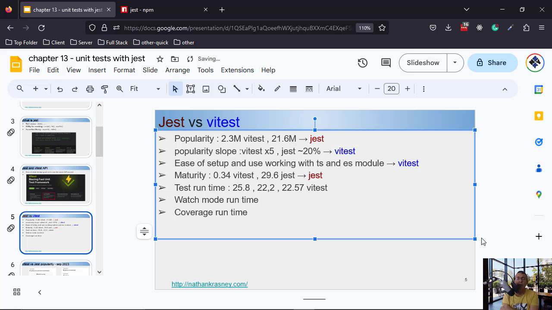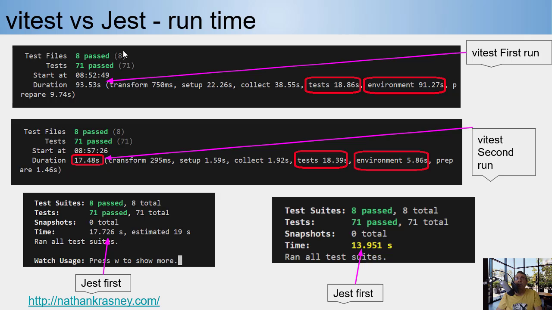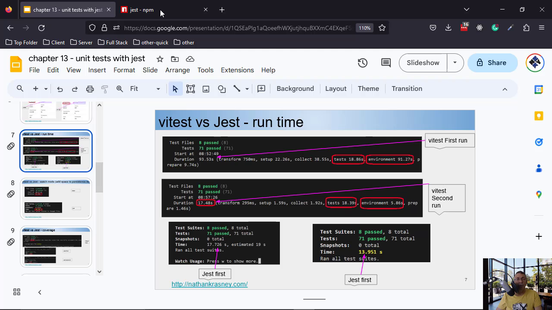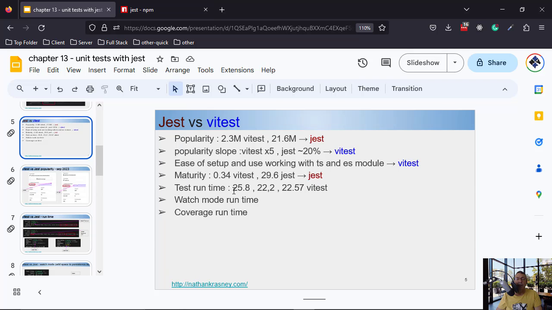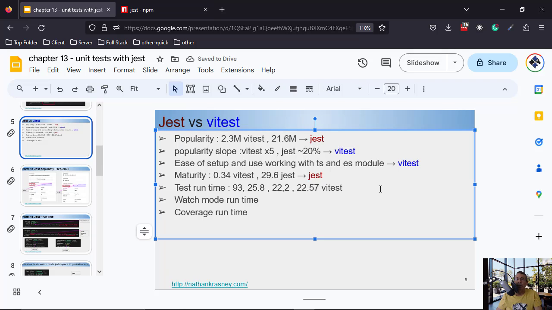It is important for me to note that after restarting the computer, the first runtime of vitest may be much bigger. Before this lesson, I did it myself, and you can see here that vitest was running for above 93 seconds. You did not see it with your own eyes, but it happened to me, so I will add it. And now let's run jest.